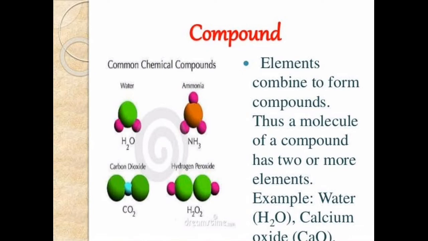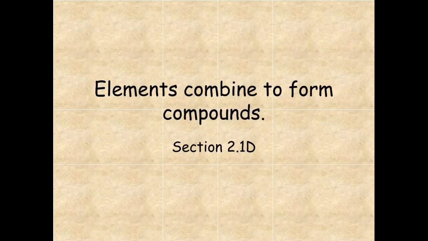Thus, a molecule of a compound has different types of elements. Compounds are formed when two or more than two elements combine together in a fixed ratio. Example, water, that is H2O, calcium oxide, CaO. So again, elements combine to form compounds, and the smallest particle of a compound is a molecule. On further dividing this molecule of a compound, we get constituent atoms of its elements.